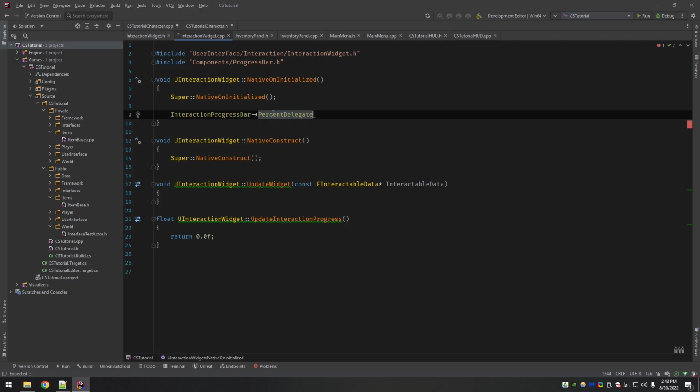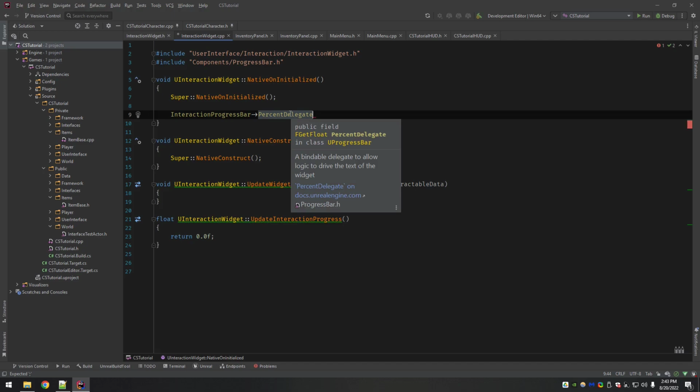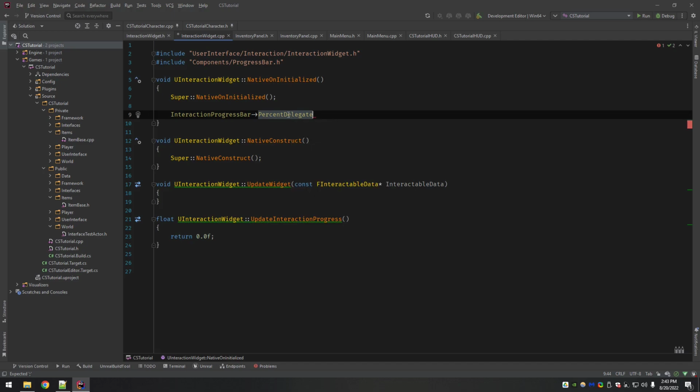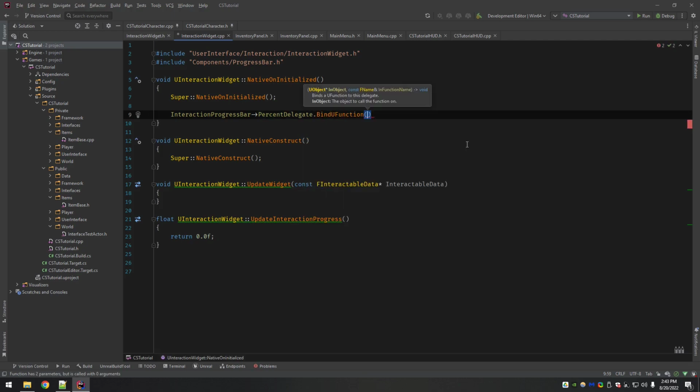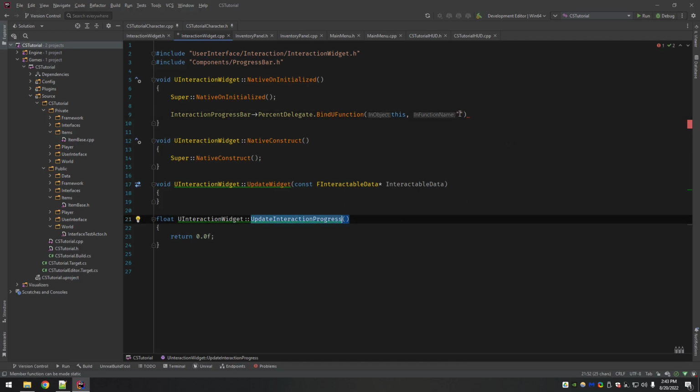%delegate. And so you'll see here, %delegate, if I mouse back over it, it says a bindable delegate to allow logic to drive the text. So the wording's a little bit confusing, but what we're going to look for is BindUFunction. Now this takes an object and a name. So the object is this class, and the name is update interaction progress. It's a weird syntax because usually you don't type in the name as a string, but occasionally you will find bindings for delegates where you have to do that, and so this is one of them.